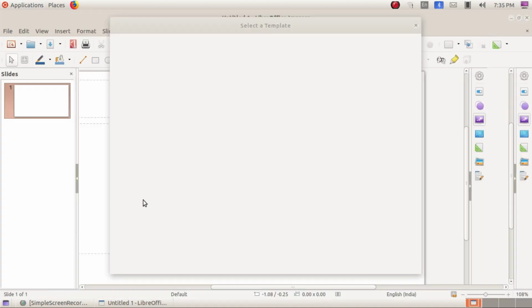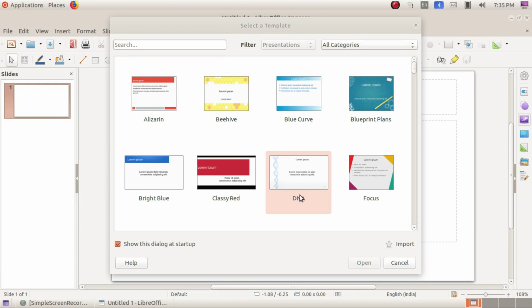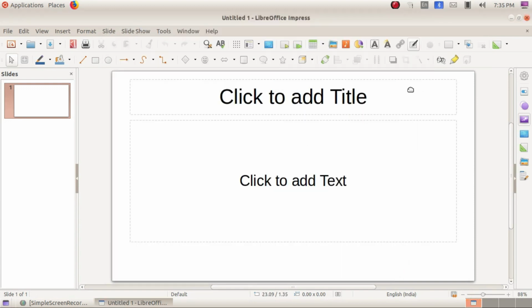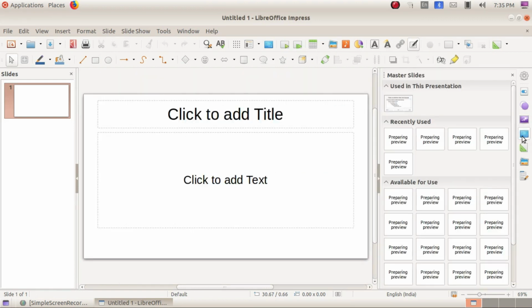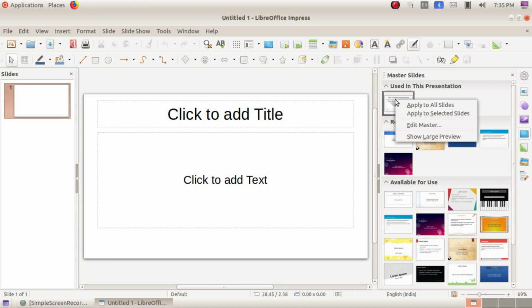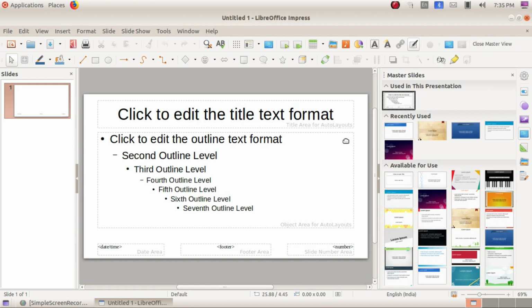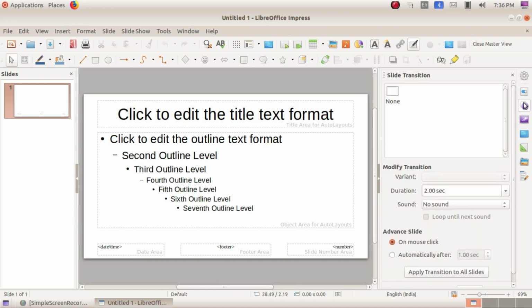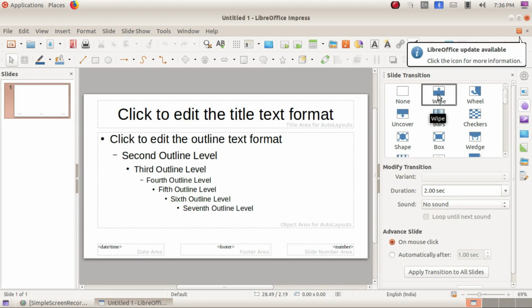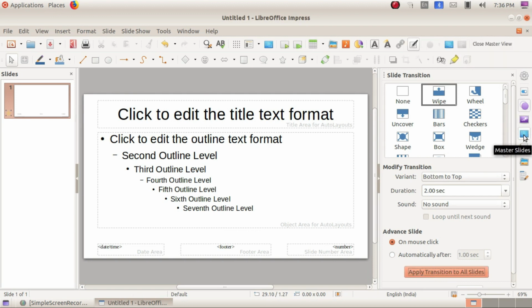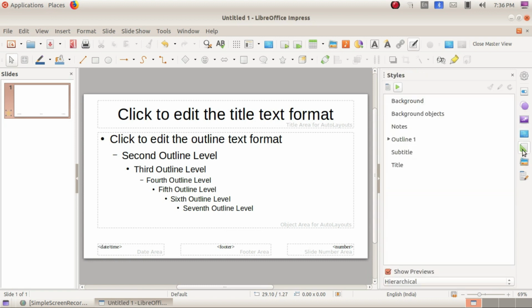Okay, and just select any design, or else we can include our own design. So just go to master slide and here you can edit your slide. So just right click and edit master. Here you can give any designs. So just select the transition effects for your slides, and apply to all slides.